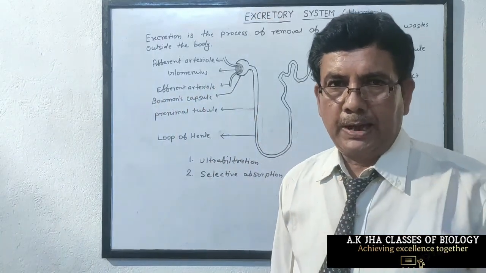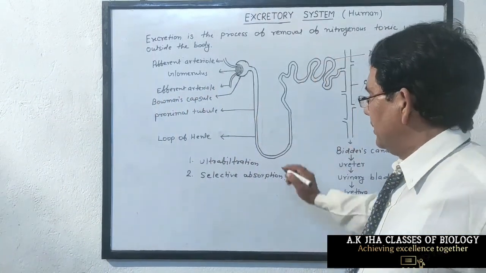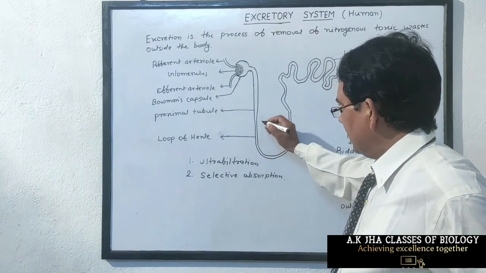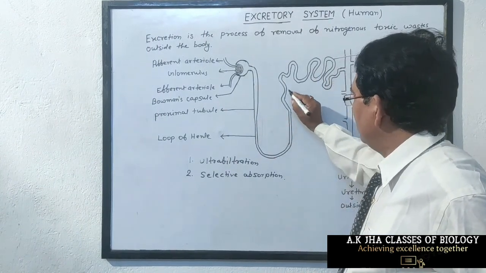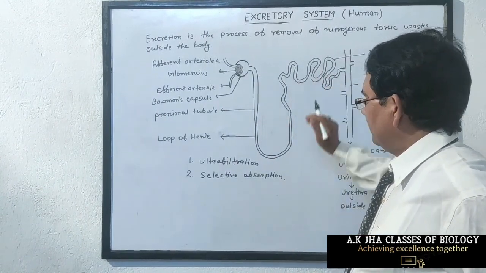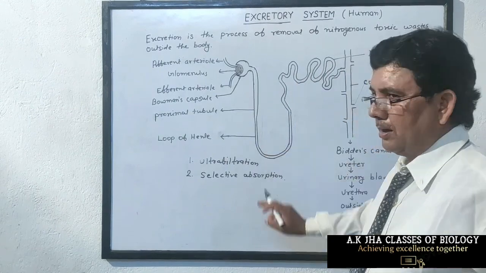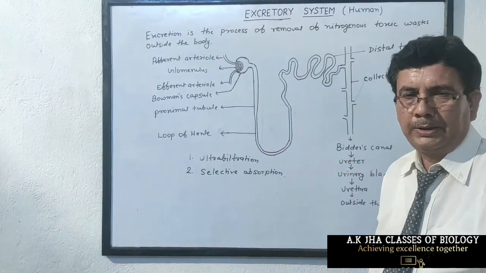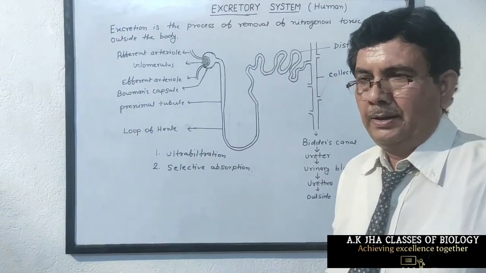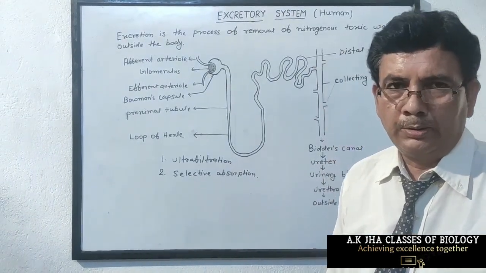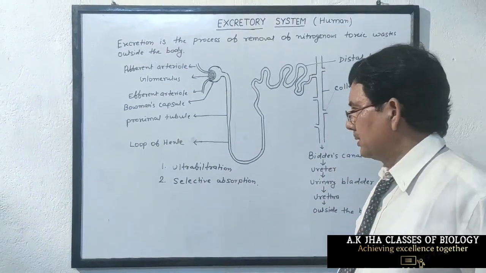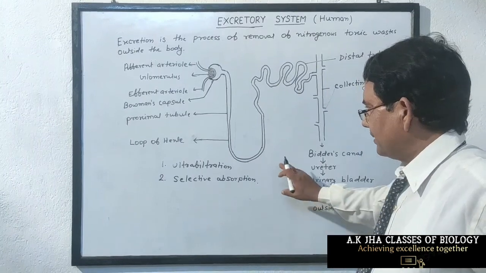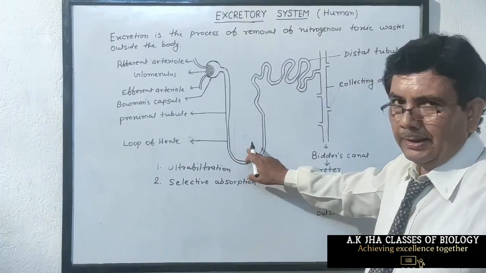In the process of selective absorption, the kidney tubule, that is loop of Henle and distal tubule, absorbs all the essential nutrients just like amino acids, glucose, some hormones, some ions, excess of water.